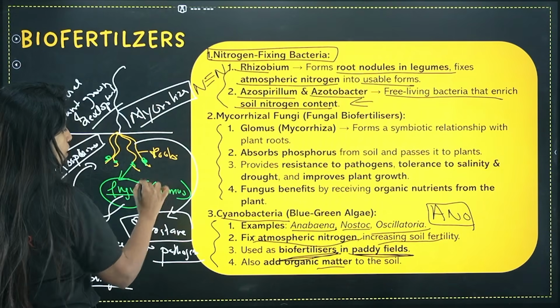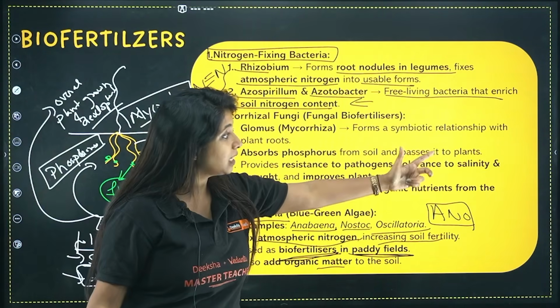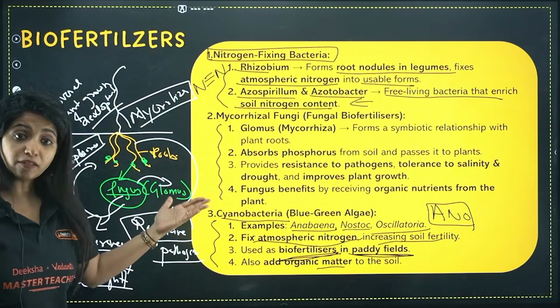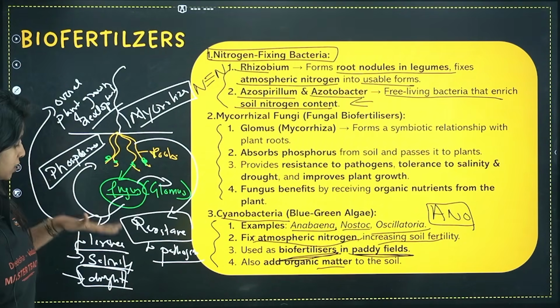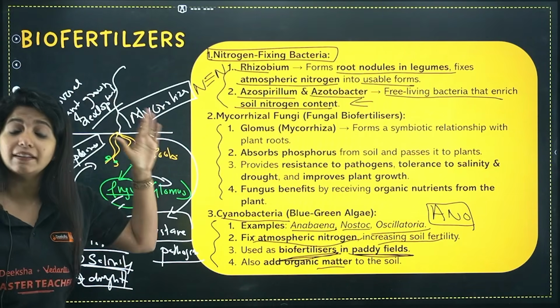The fungus belongs to what? Glomus. As I told, it absorbs phosphorus from the soil and passes it to the plants. Apart from that, it provides resistance to pathogens. Apart from that, it provides tolerance towards salinity and drought. Apart from that, it helps in overall plant growth and development.